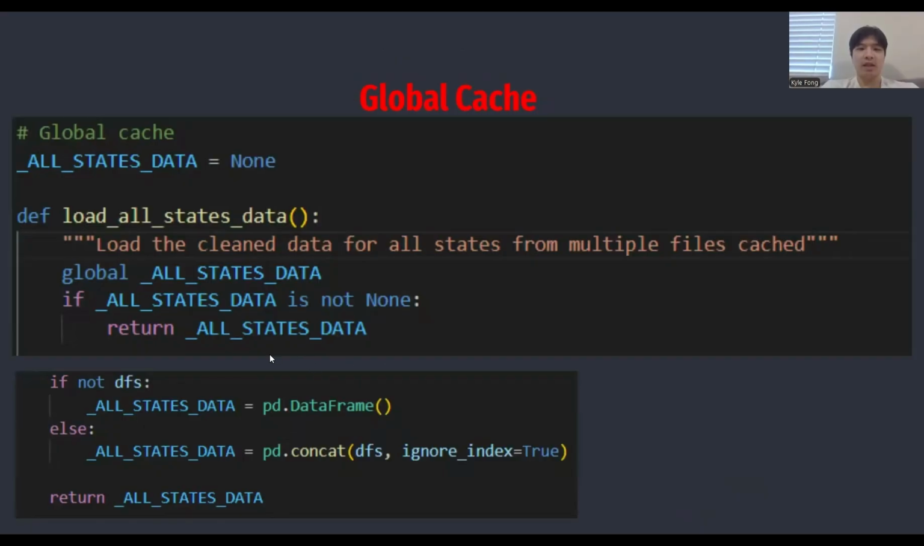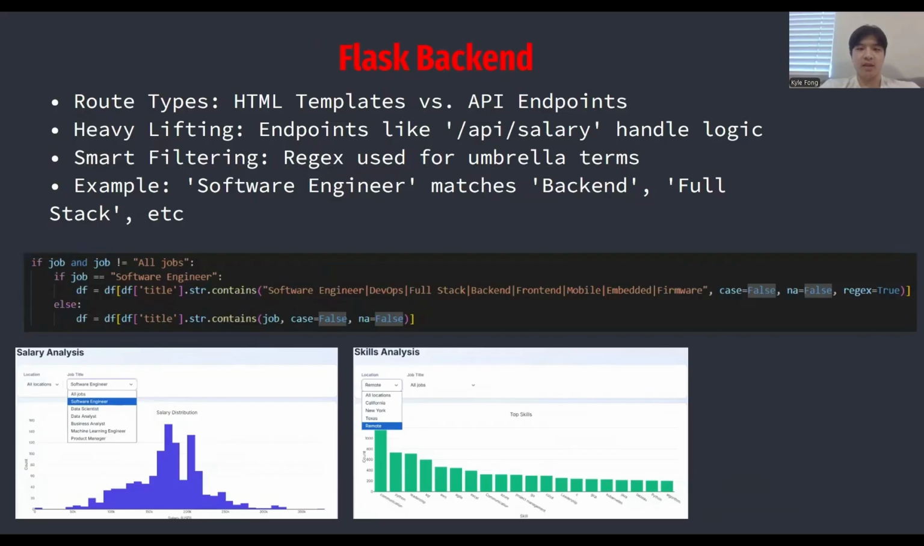We implemented server-side caching. You can see here in the code, we check if the all states data variable is already loaded. And if it is, we return it immediately. This means the heavy lifting of reading files happens only once when the server starts. Every subsequent user request is served instantly from memory. That data feeds into our Flask backend.